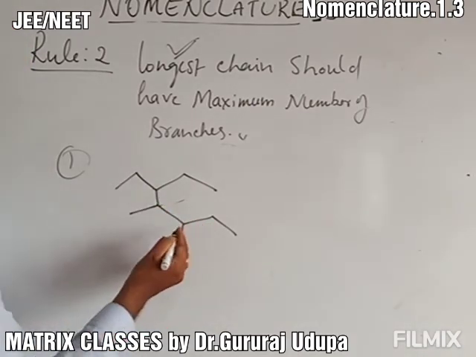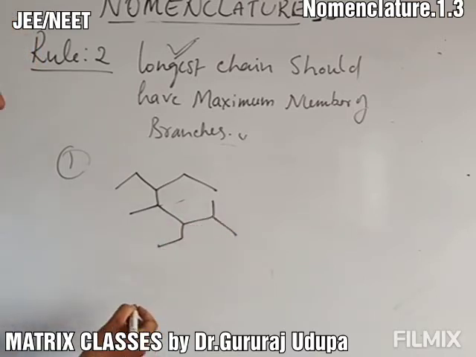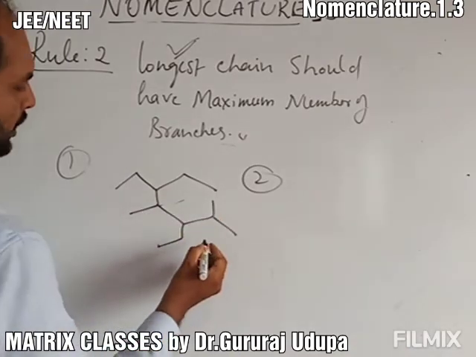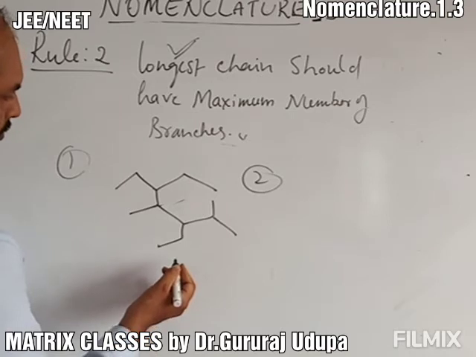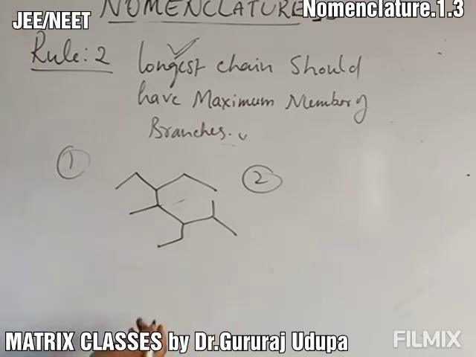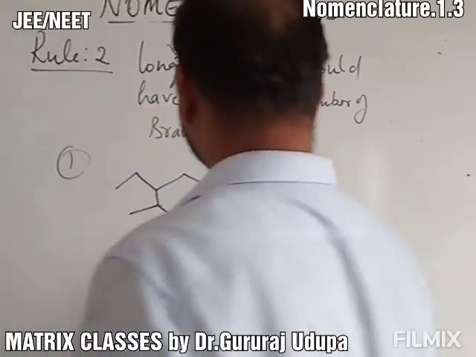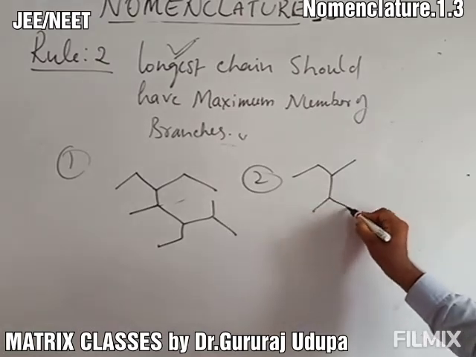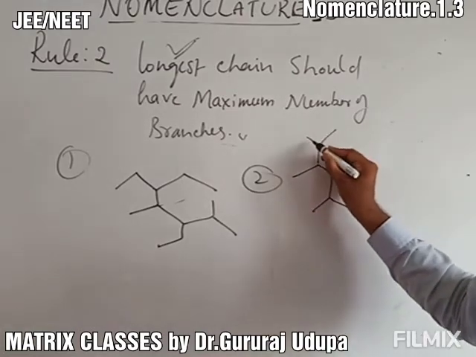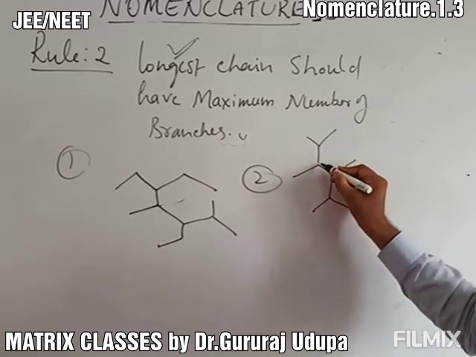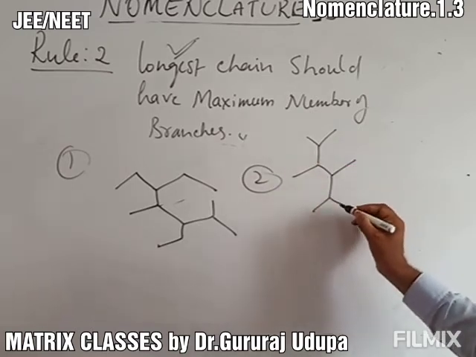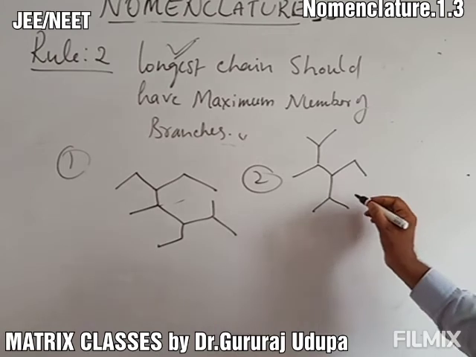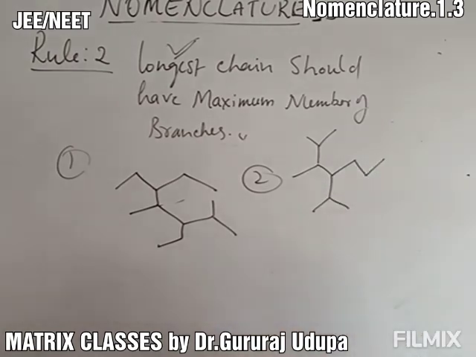Now you have a confusion, either this or this. 1, 2, 3, 4, 5, 6, 7. 1, 2, 3, 4, 5, 6.